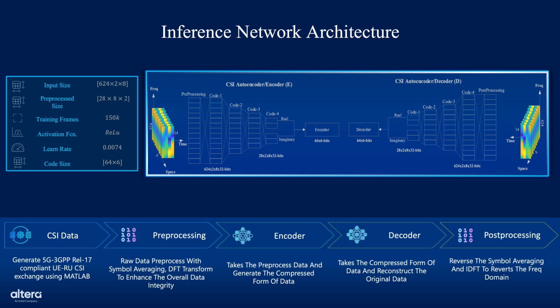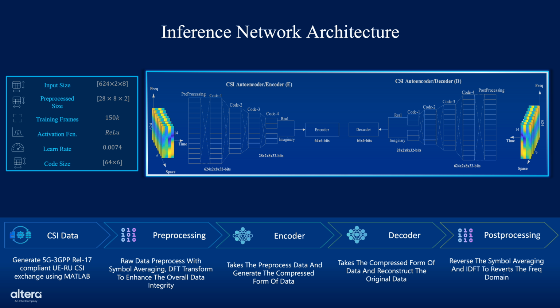Then we move to the encoder, which compresses the pre-processed data using a multi-layer autoencoder network. The encoded output reduces the CSI dimensionality while retaining its essential features. In the decoder, the compressed representation is reconstructed back into its original form. The decoder mirrors the encoder structure to ensure high-fidelity recovery with minimal information loss.